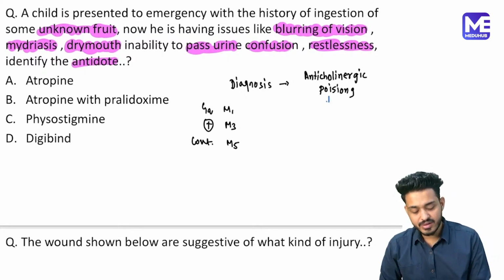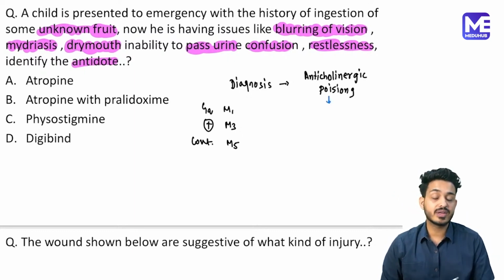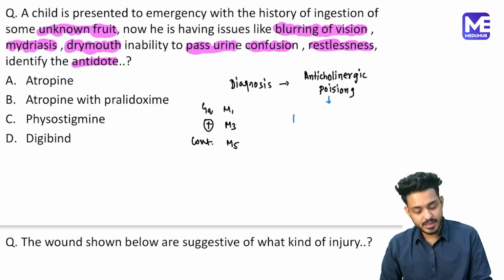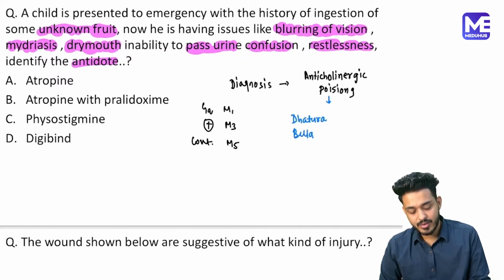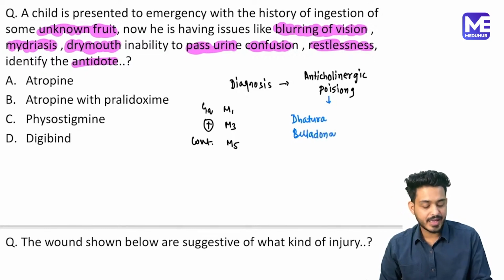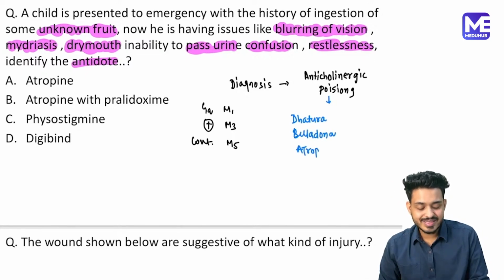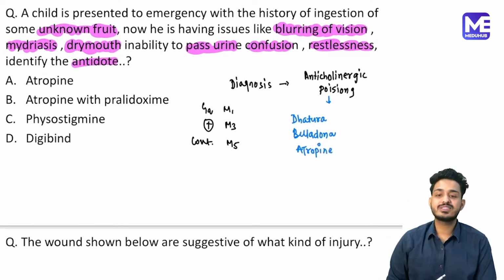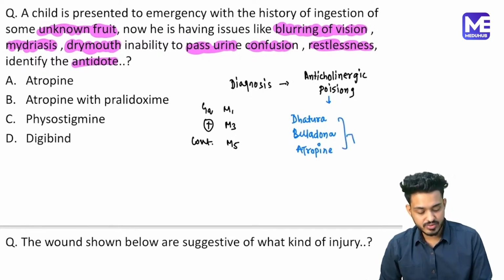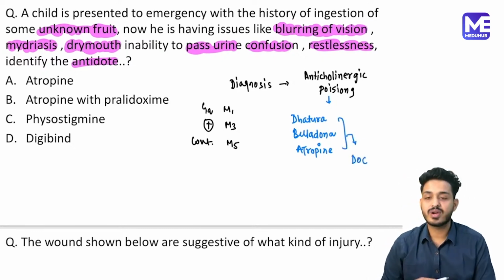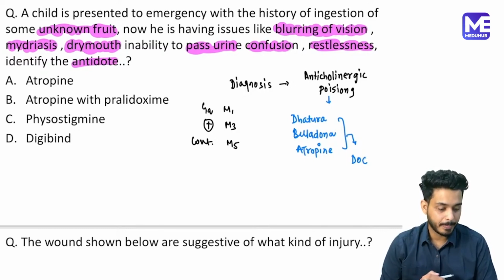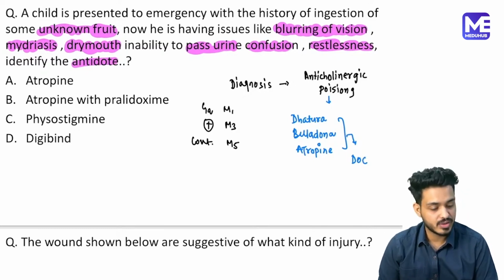So this is some kind of anticholinergic poisoning. What other anticholinergic poisonings do you know? It can be dhatura poisoning, it can be belladonna poisoning, it can be atropine poisoning. Remember, all these three things are going to be working on the same principle. All of them are anticholinergic things, right? And what is the drug of choice for all these things? What is the drug of choice for dhatura, belladonna or atropine poisoning? Yes, waiting for your response.